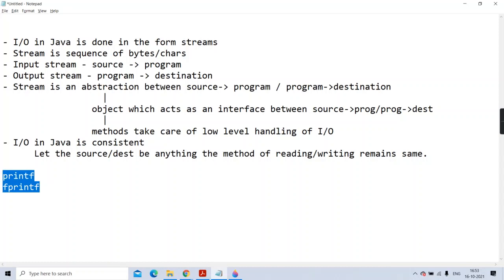Same way for sources also. If you want to read from the keyboard, there is scanf, but from a file there is fscanf. And in C there is also socket coding, but it is a different concept. Socket programming is a very difficult case in C, which is too easy in Java and easiest in Python. But what I want to say is, in those languages, if your source or destination changes, the method changes. But in Java, let the source or destination be anything, the method of reading and writing remains same.